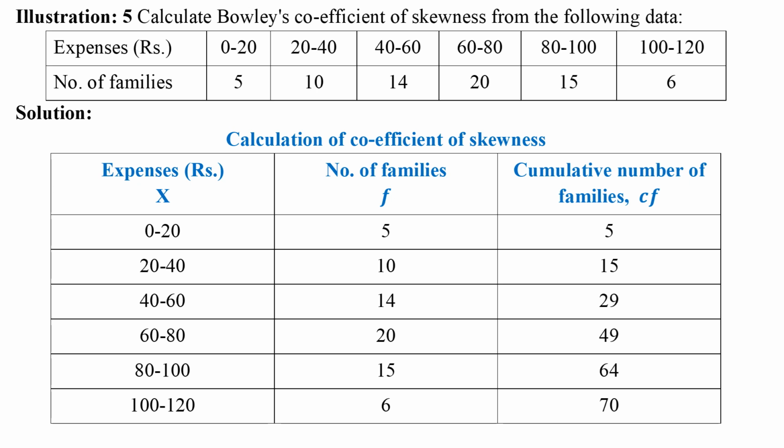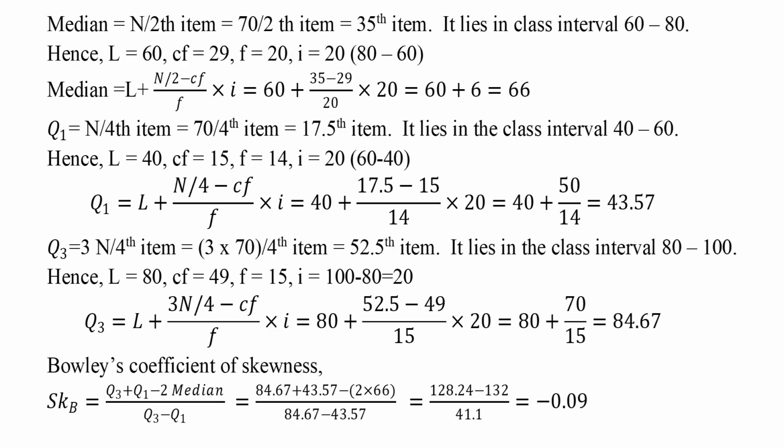This is a continuous series. To calculate the values, a 3-column table is prepared. In the first 2 columns, expenses and frequency are given in the illustration or written. In the third column, cumulative frequency is calculated. Median equals n by 2nd item equals 70 by 2nd item equals 35th item. It lies in class interval 60 to 80. Hence, L equals 60, CF equals 29, F equals 20, I equals 80 minus 60 equals 20. Median equals L plus n by 2 minus CF by F into I.